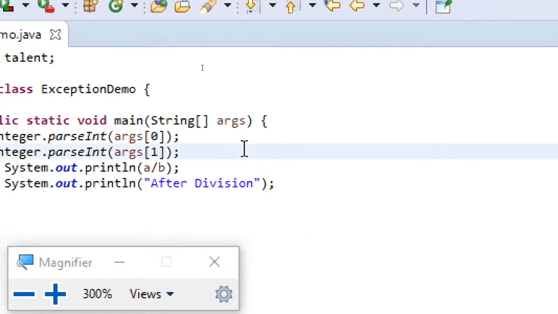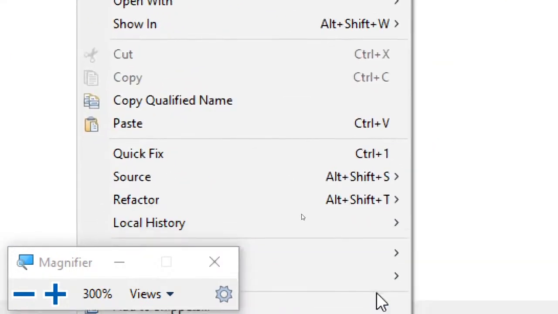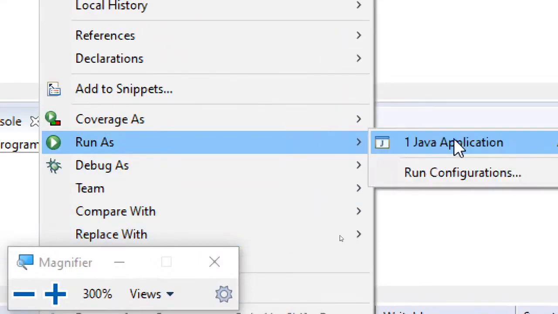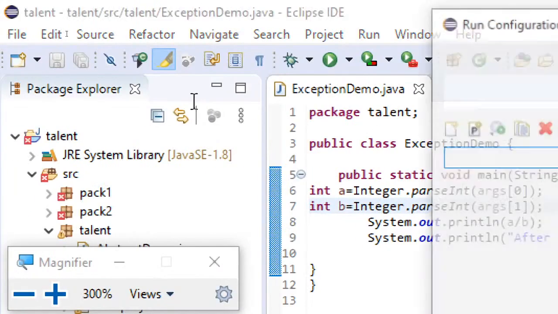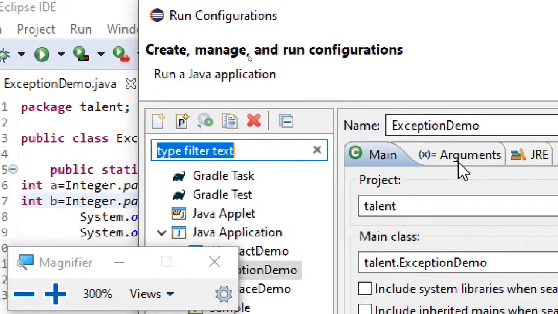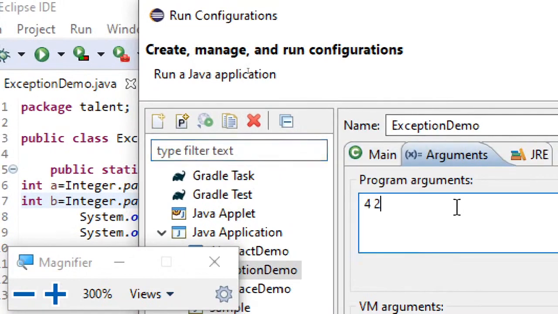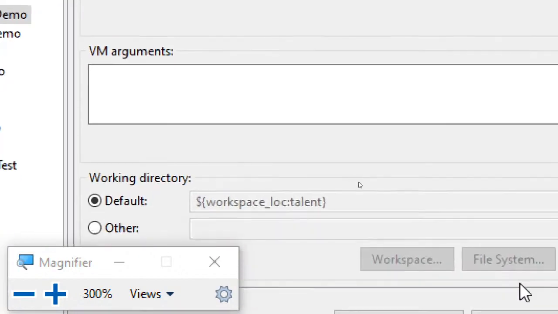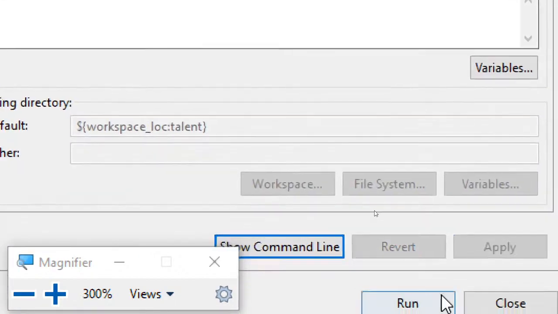Now suppose let's modify the argument. Suppose I am modifying the argument now as 0, and then apply and close.